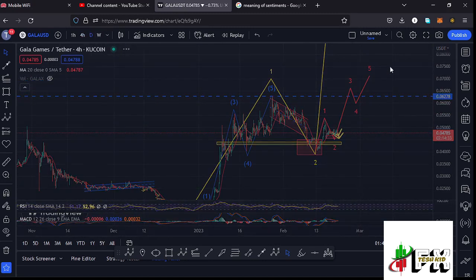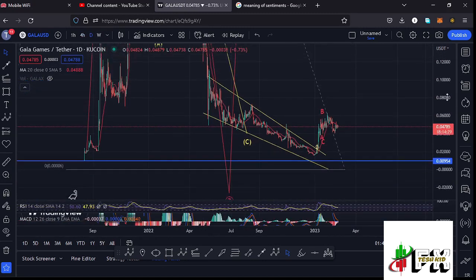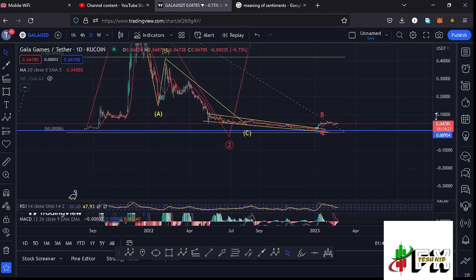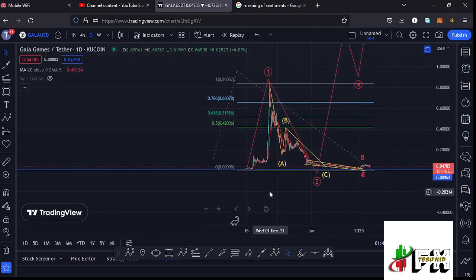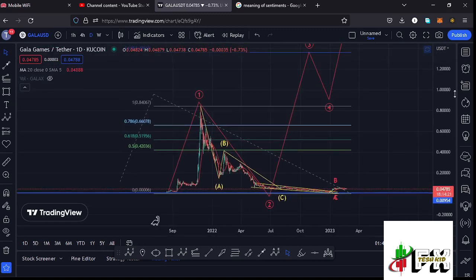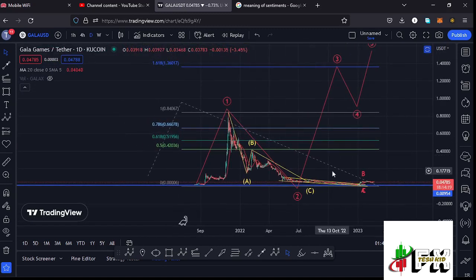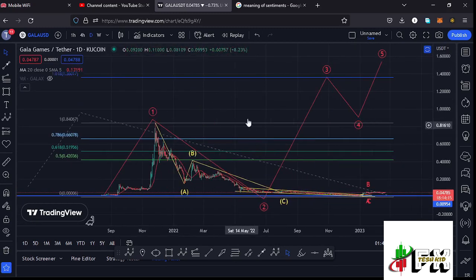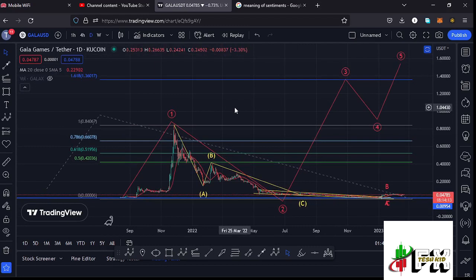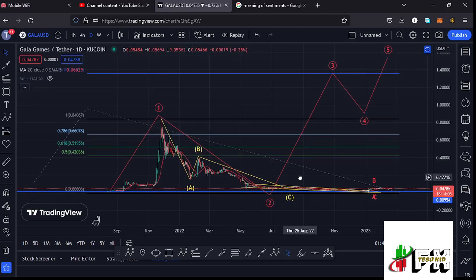And jumping to the daily chart to give you the long-term scenarios that I'm expecting to play out, basing it on the Elliott wave structures. Here on the daily chart, you can see that from these low prices that we had been trading within, we saw that massive bounce to the upside, seeing the all-time high at around the $0.85 mark in what I'm terming as that first wave to the upside. And after seeing the all-time high, we started the bear market, where we had been seeing lower prices in this ABC corrective structure in a move that has now given us the low for that larger Elliott wave count 2.